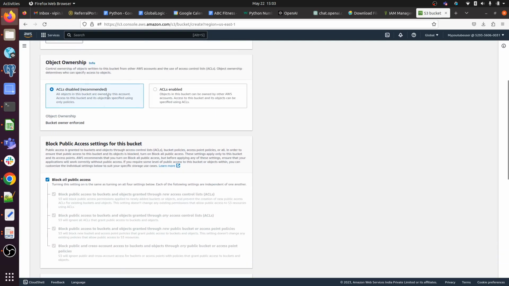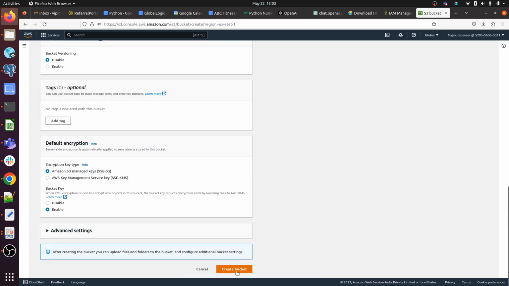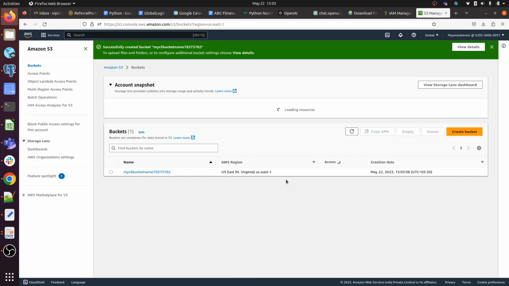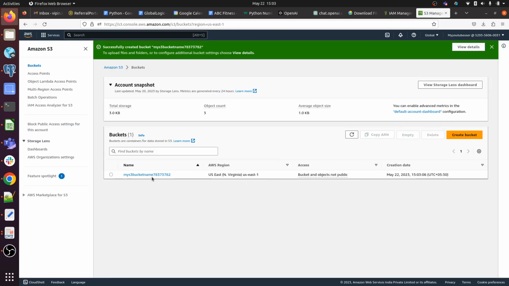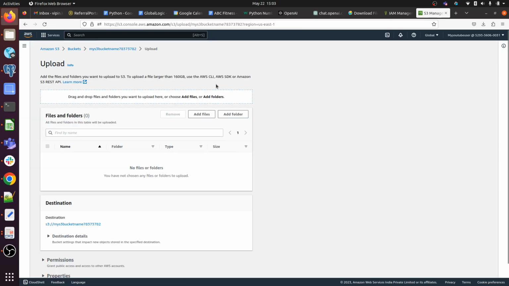Okay, ACL disabled, we are going with the default option. So create bucket, so we are allowed to create bucket, as you can see, and we can upload here any file as well.